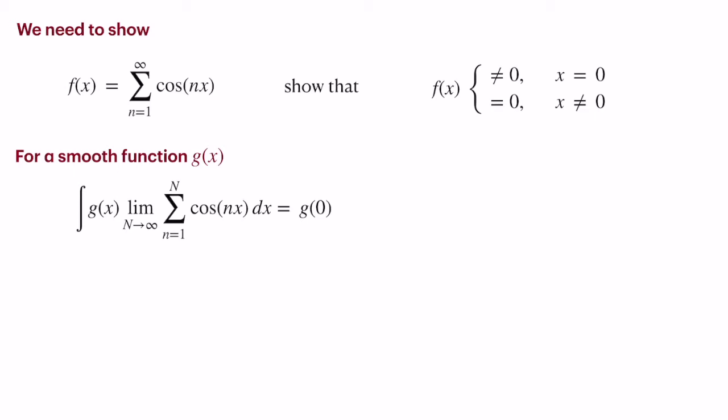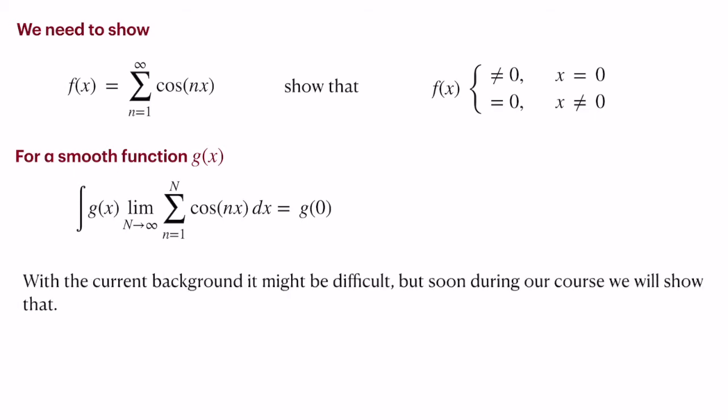So both of these need to be shown somehow, and it might be somewhat difficult to show this because it requires some knowledge of how you show it. You can actually take an epsilon delta definition of limits and then show that it is equal to 0.